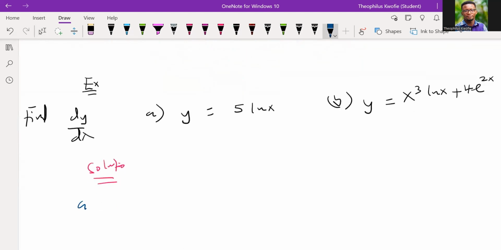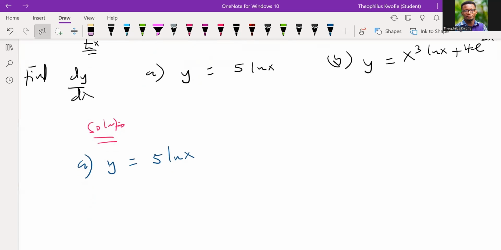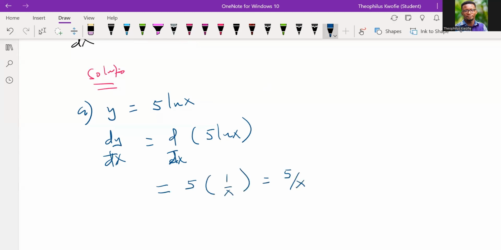Now, the first problem, we have y equal to 5 multiplying the natural log of x. Good. So what we do is that we differentiate both sides. So we apply the derivative on both sides, and we're going to have something like this. Now, 5 is just a constant, which means we can put it outside. When we differentiate ln x, we get 1 over x. So in that case, we're going to have 5 multiplying 1 over x, and this is the same as this.